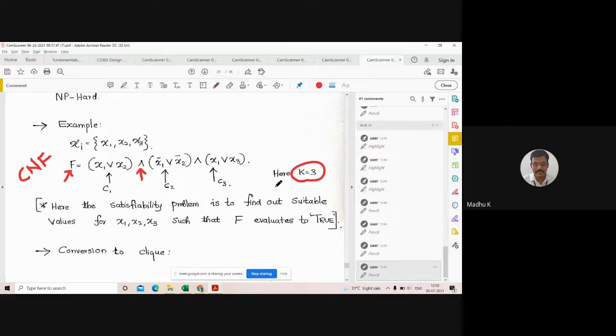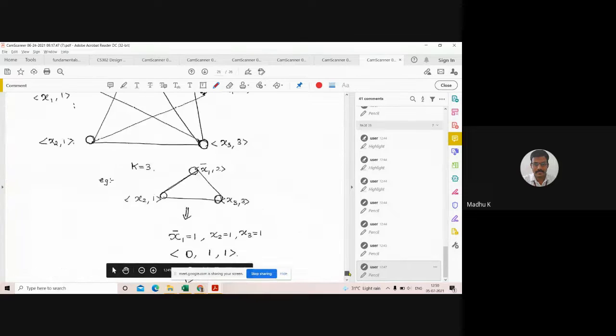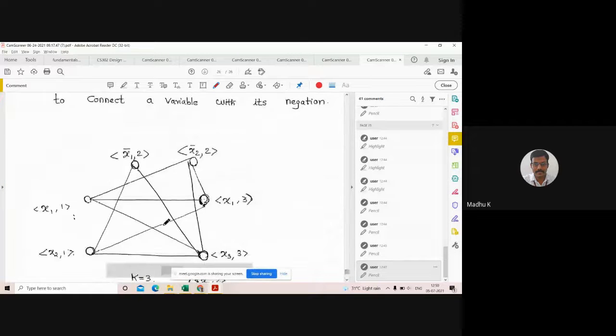Now I will try to convert this problem into a Clique problem. What is a Clique problem? Clique is a graph problem. I will try to convert that problem to a graph.